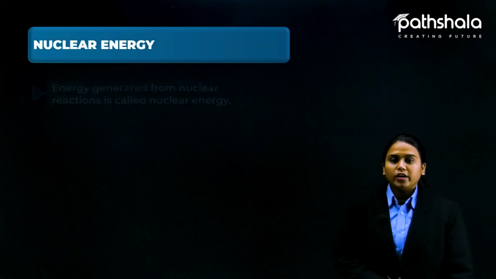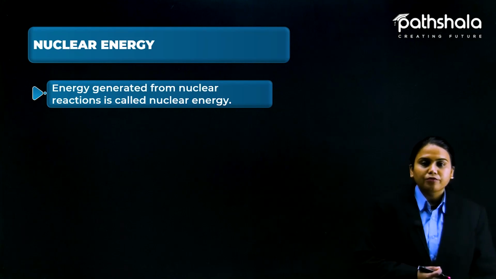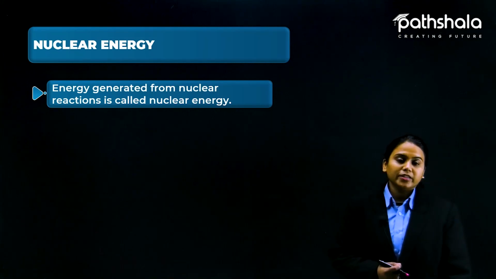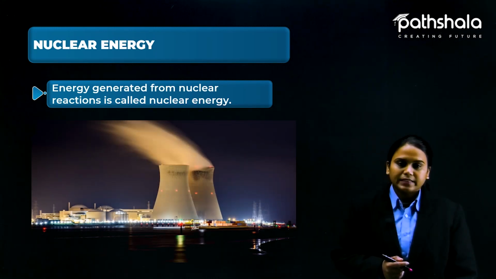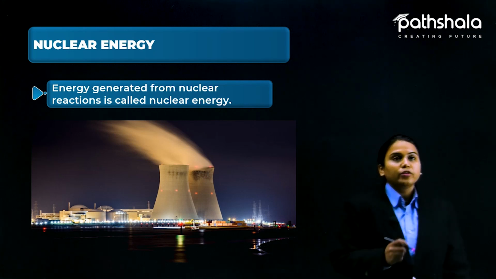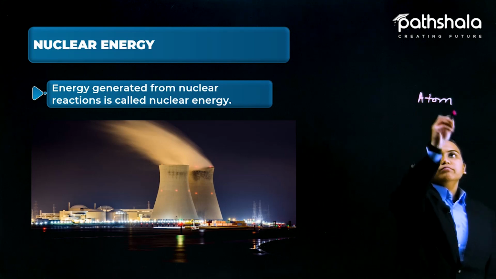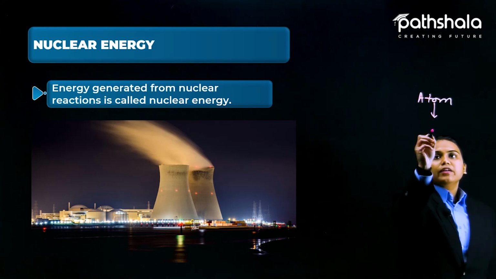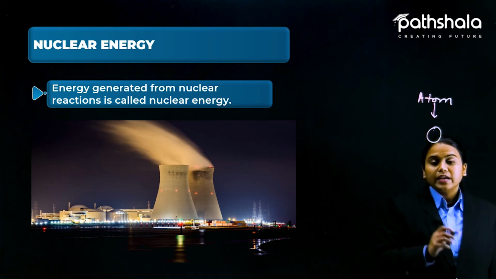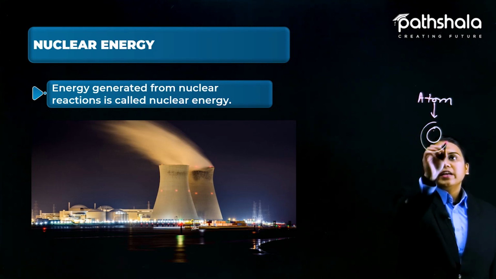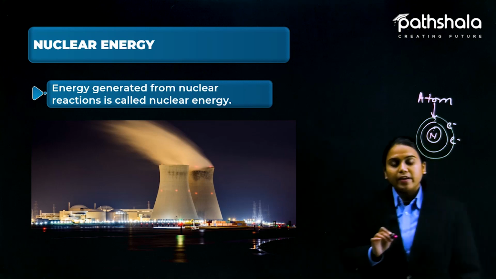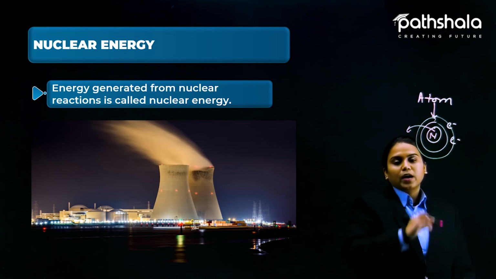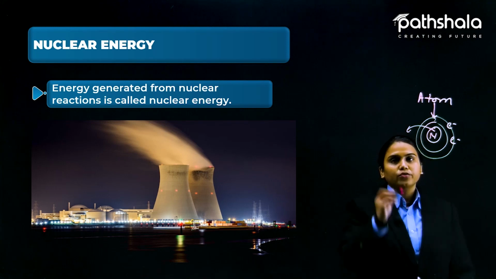Now students, let us see what nuclear energy is. The energy that is generated from nuclear reaction is called nuclear energy, and it is mainly used in nuclear power plants to generate electricity. You are all familiar with the word atom, right? In the atom there is the nucleus, the core part in the middle, and around it electrons are revolving like this. The nucleus has two kinds of particles inside it, the protons and the neutrons.